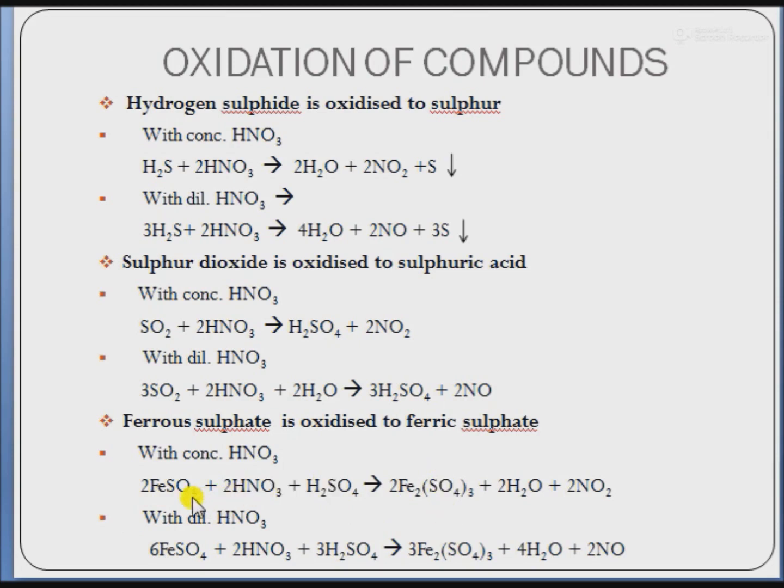It oxidizes from the +2 state to the +3 state, plus water plus evolution of nitrogen dioxide. Next, when FeSO4 reacts with dilute HNO3 in the presence of sulfuric acid, it forms ferric sulfate plus water plus NO, nitric oxide.